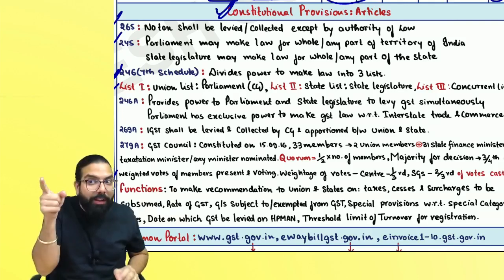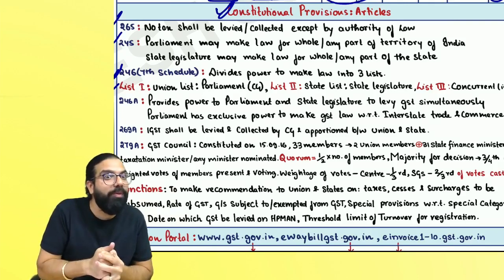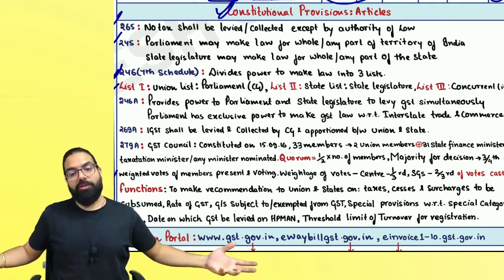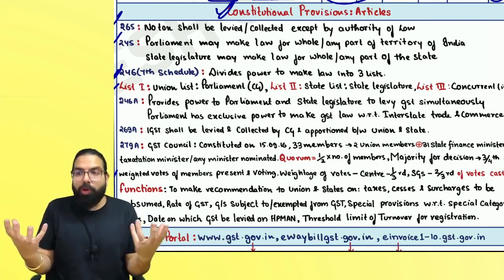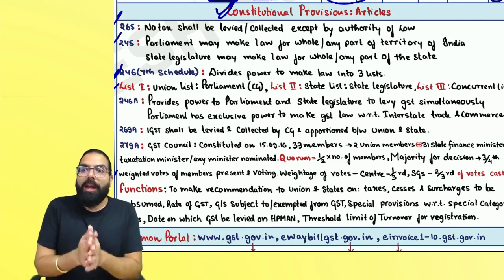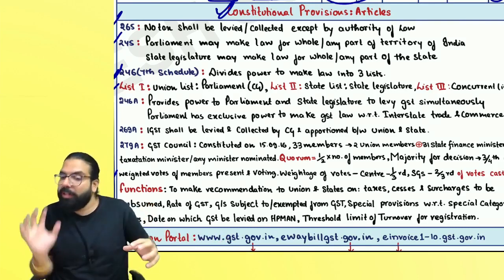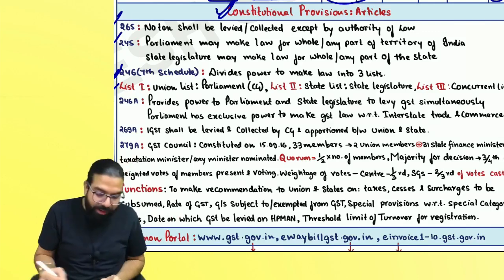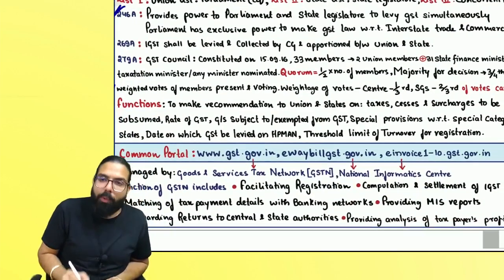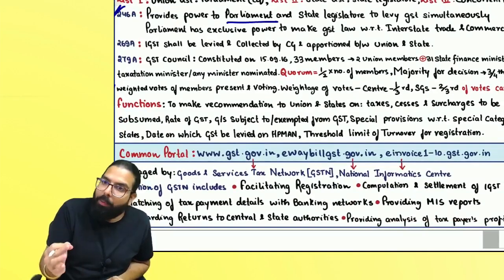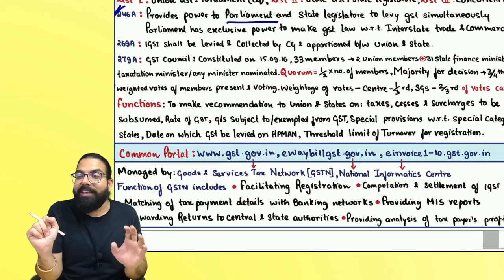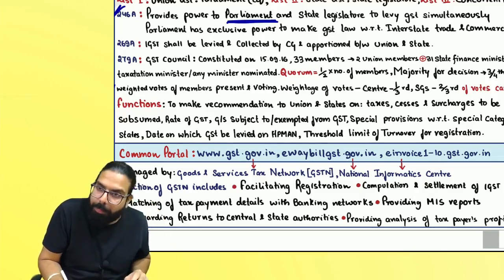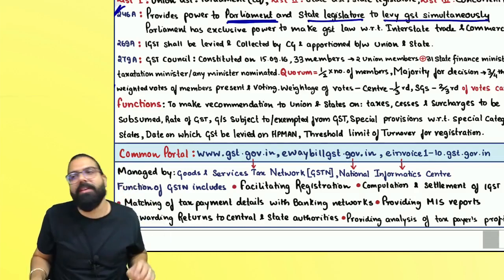Right, everyone? But there was one article, Article 254, which said that law made by Parliament will always be supreme. Now, states said that when GST is coming in, both of us should have equal powers to make the law, so that they can concurrently collect GST on a transaction. Article 246A was introduced, which gave Parliament the power to make law relating to CGST, and the state legislature to make law relating to SGST. Basically, it gave both the power to levy GST simultaneously.